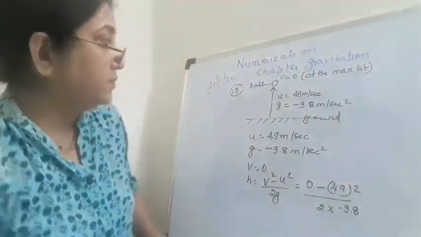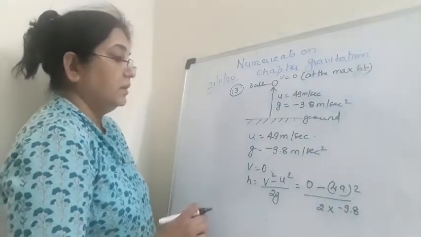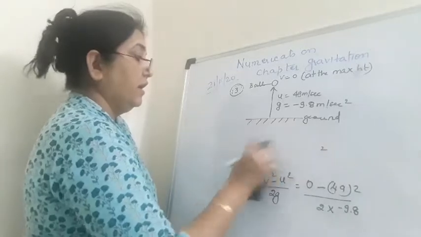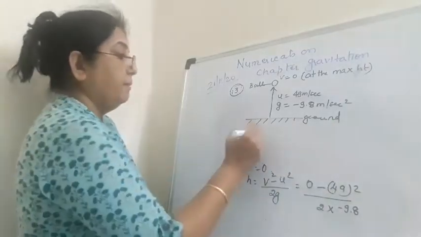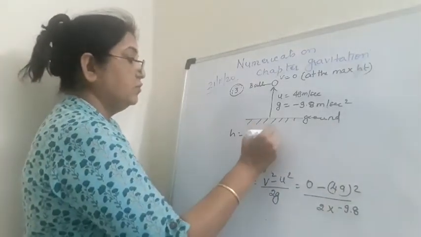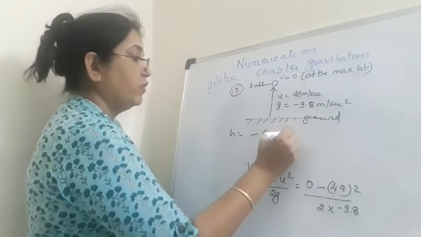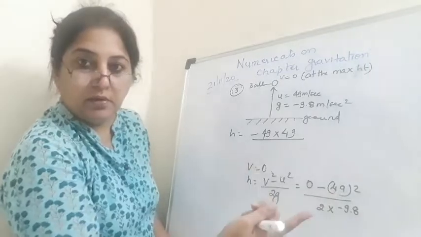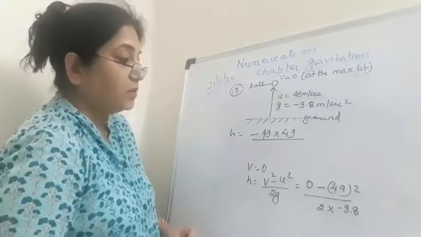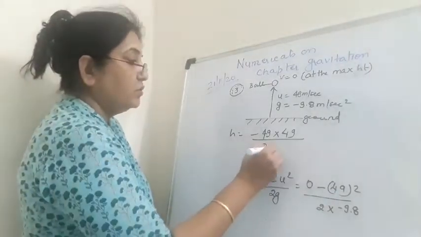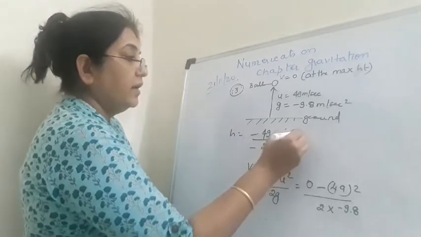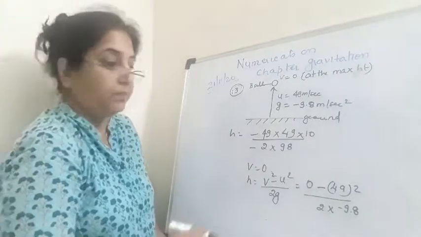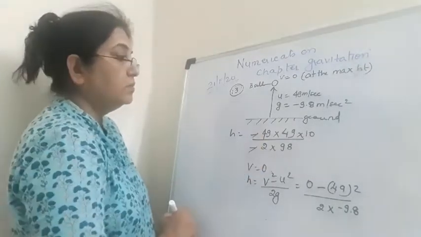Therefore we have minus 49 into 49, h is equal to minus 49 square. The minus sign is not in the bracket, so don't put it twice. Only 49 square. And minus 2 into 98 into 10. I'm removing the decimal and putting a point here. So minus and minus will cancel.